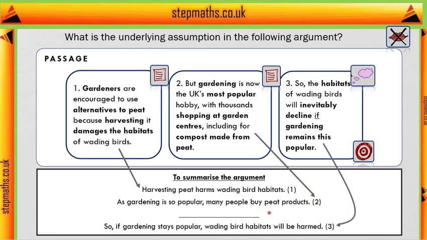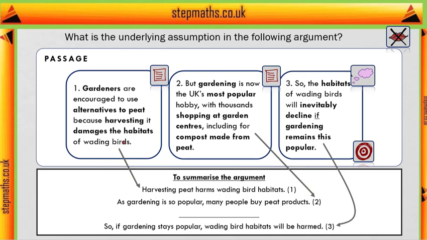And why might they think this? Well, I suppose they're thinking, okay, if gardening stays popular, people will continue buying these peat products, peat will continue to be harvested, and that will harm the habitats even more. So you might think, well, okay, an obvious assumption is that gardening will stay popular. But is that actually an assumption in the context of a critical thinking question? No, because it's an explicit condition for this to happen, and because the writers made it explicit, it's not an underlying assumption, which is what we're asked for. So we're looking for something that hasn't been said at all. Can you see anything else that might be a plausible assumption?